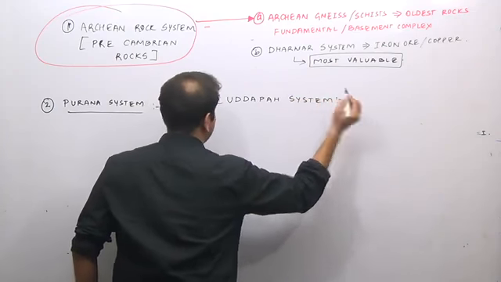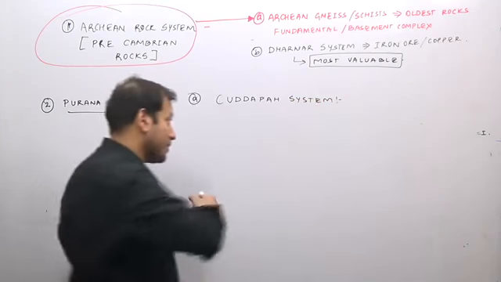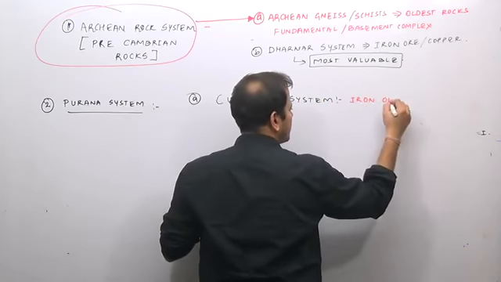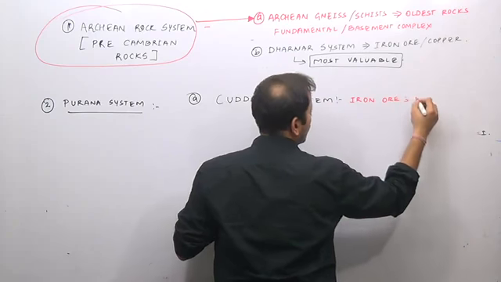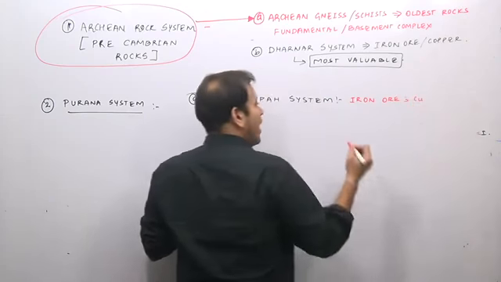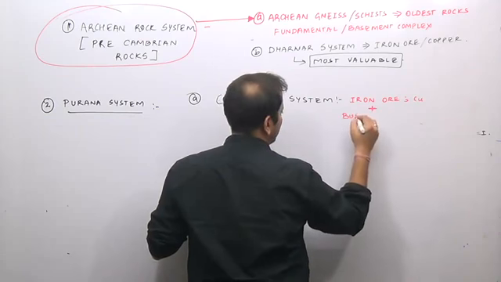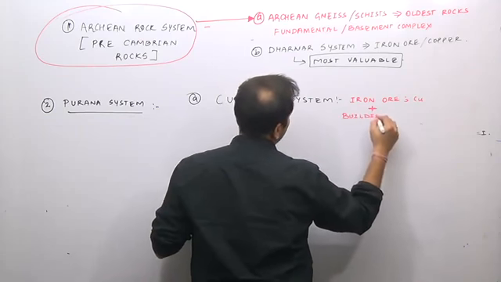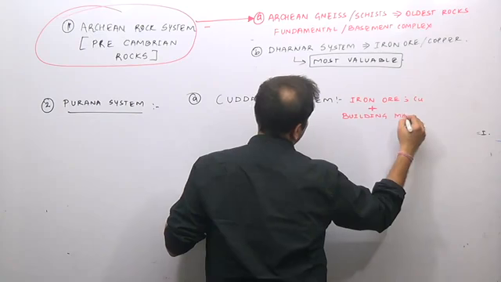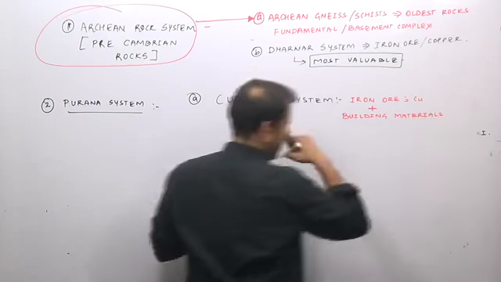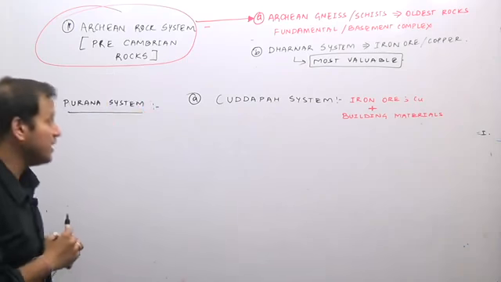The Kadapa system is famous again for metallic minerals such as iron ore, copper, but it is also famous for building materials.